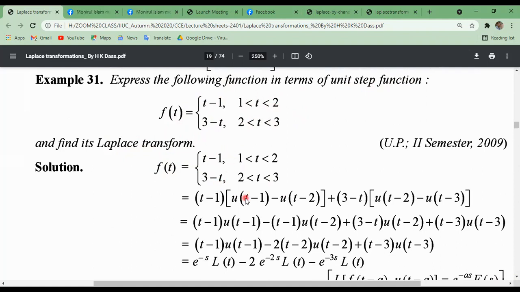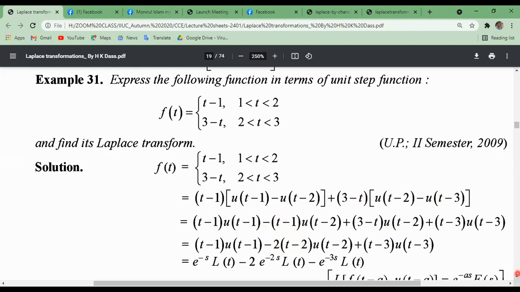Now using the above theorem, t minus 1 common: u of t minus 1 minus u of t minus 2. Then again 3 minus t common: u of t minus 2 minus u of t minus 3. So this can be written as t minus 1 times u of t minus 1, and t minus 1 multiplied, 3 minus t multiplied. Taking common, we can write.